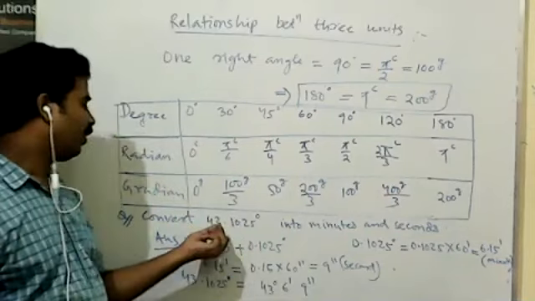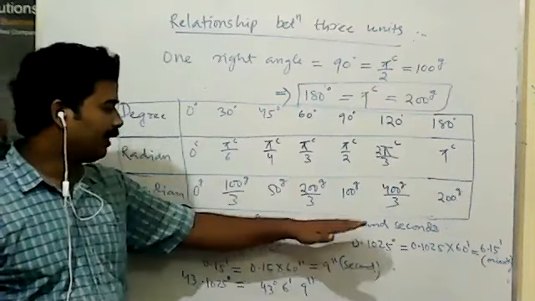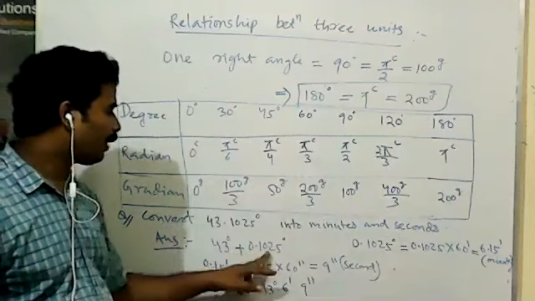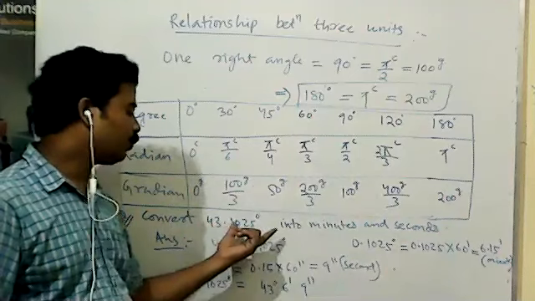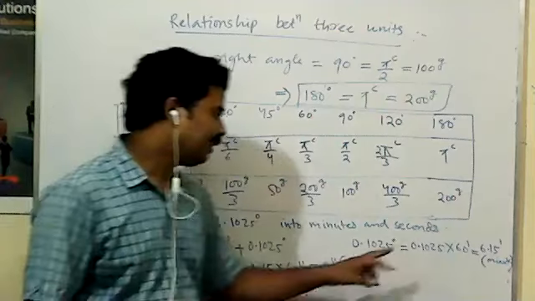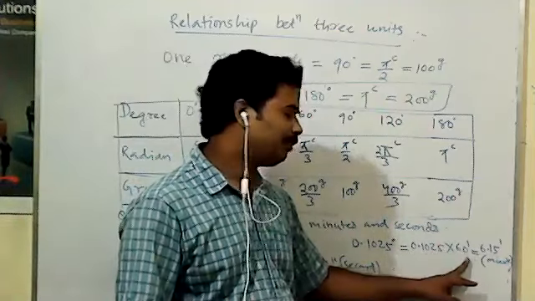Now convert 43.1025 degree into minutes and seconds. 43 degree plus 0.1025 degree. That means 0.1025 degree is equal to 0.1025 into 60 minutes.